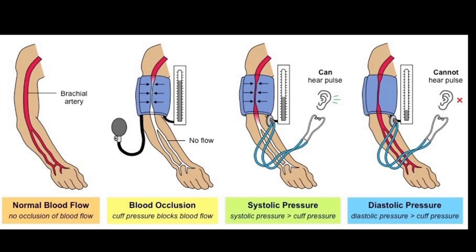When a high pressure of about 200 mmHg is applied to the arm by the cuff, the brachial artery gets closed and there is no blood flow in it at this stage. Therefore no tapping sound is heard in the stethoscope. When the cuff pressure is reduced and becomes equal to the systolic pressure, the brachial artery opens up slightly and there is an intermittent blood flow in it, due to which a soft tapping sound just begins to be heard in the stethoscope. So finally we have the blood pressure.